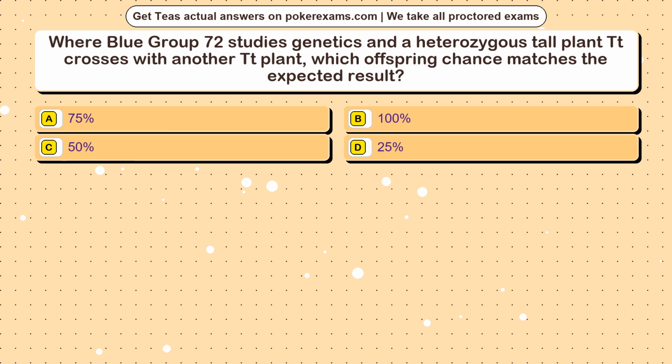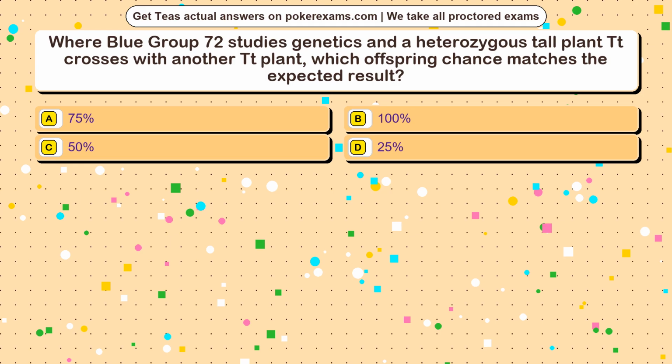Question 18. Where Blue Group 72 studies genetics and a heterozygous tall plant Tt crosses with another Tt plant, which offspring chance matches the expected result? Option A, 75%. Option B, 100%. Option C, 50%. Option D, 25%.